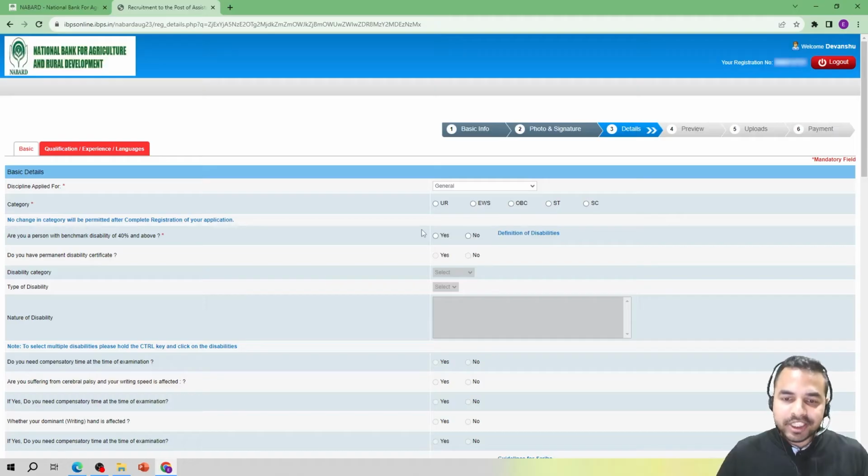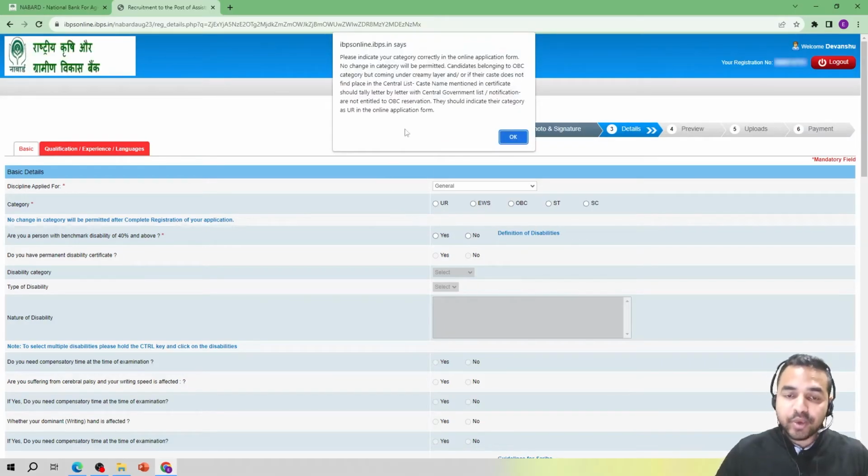So guys, now the next part is of the category. So here some categories are being mentioned. You are really required to make sure that you are once again entering your category very carefully, because no change will be done after that. Okay. So as you can see here, when I just clicked on one of the categories, it says please indicate your category correctly in the online application form, because no change in the category will be permitted.